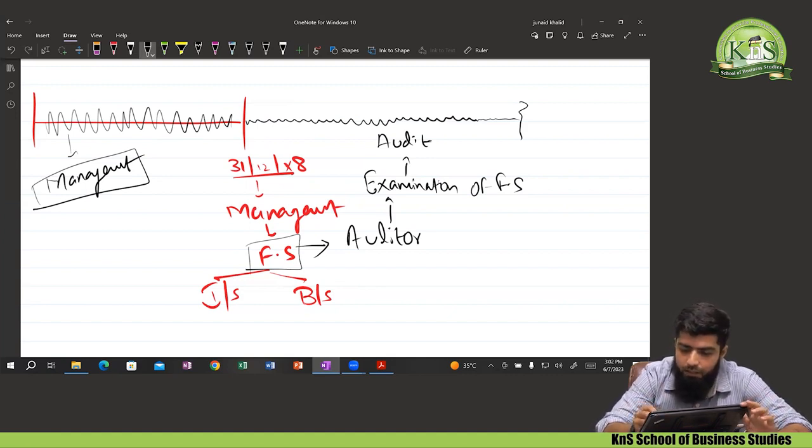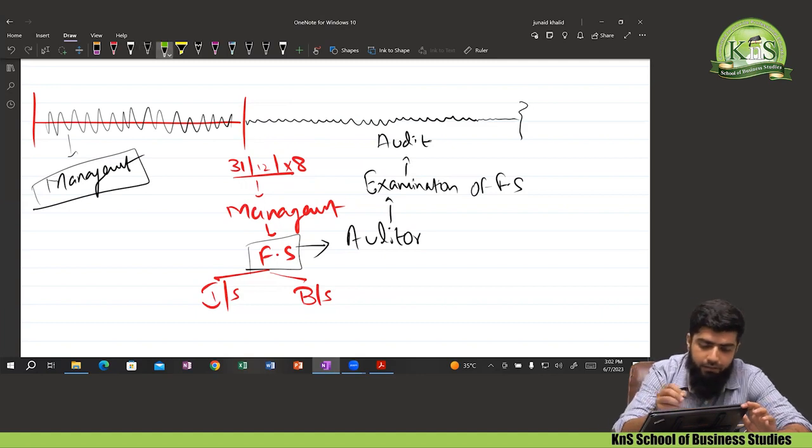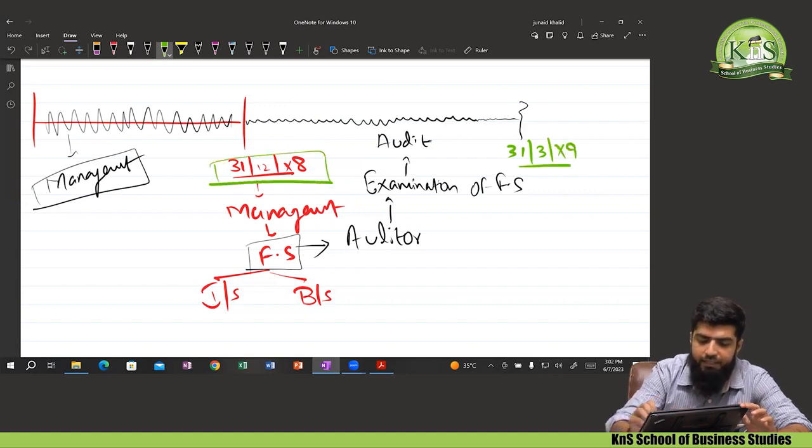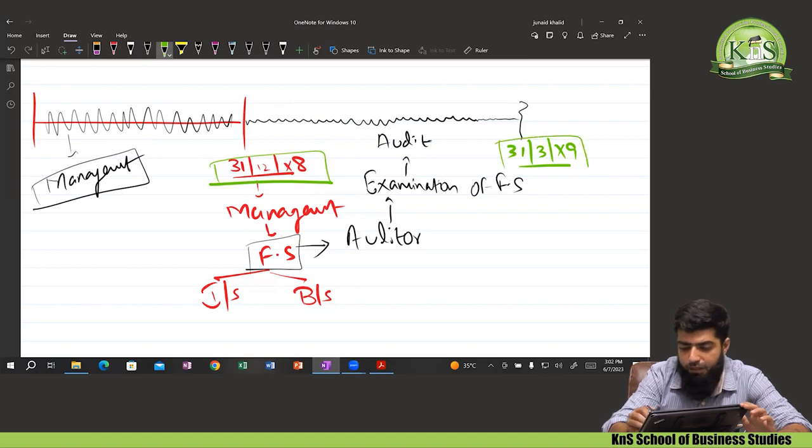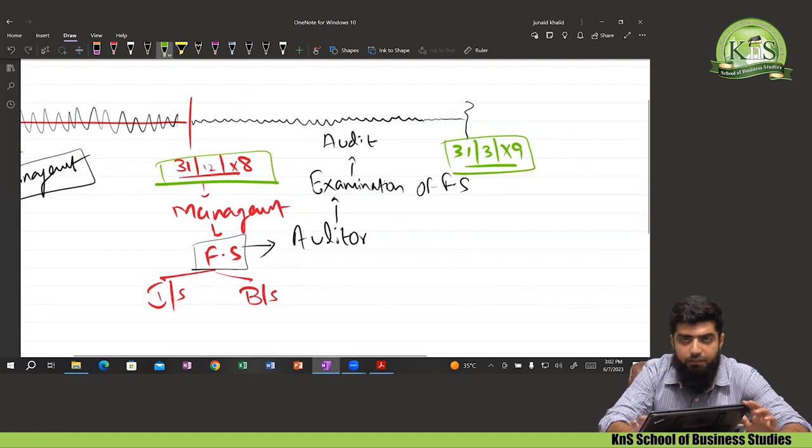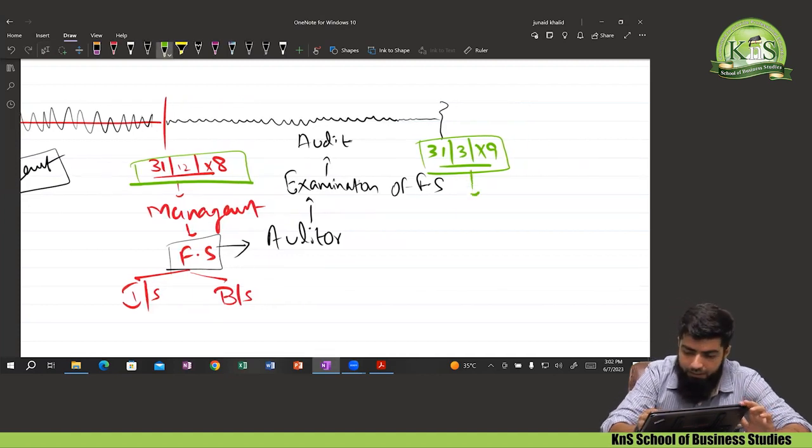Let's take a very tentative date, 31st of March 20x9, from 31st December 20x8 to 31st March 20x9. At 31st March 20x9 the audit was completed. On this date the audit is finalized,